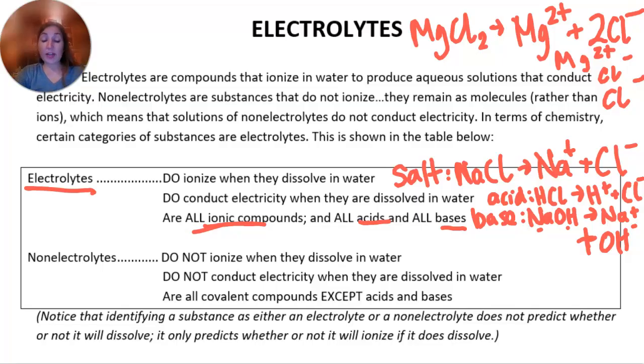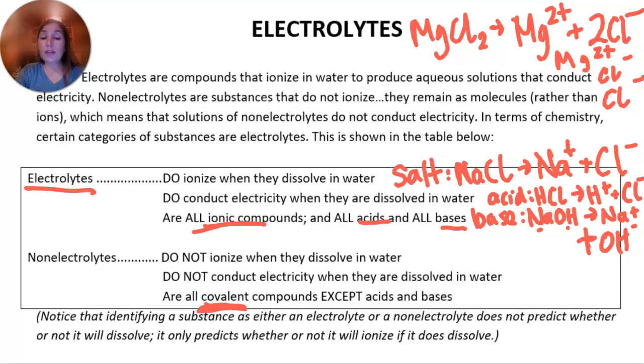Non-electrolytes are things that do not ionize when they dissolve in water. They don't conduct electricity when they're dissolved in water, and these are all covalent compounds except acids and bases. So generally speaking, covalent compounds, think sugars, for example, they don't break up into ions and so therefore are not electrolytes.